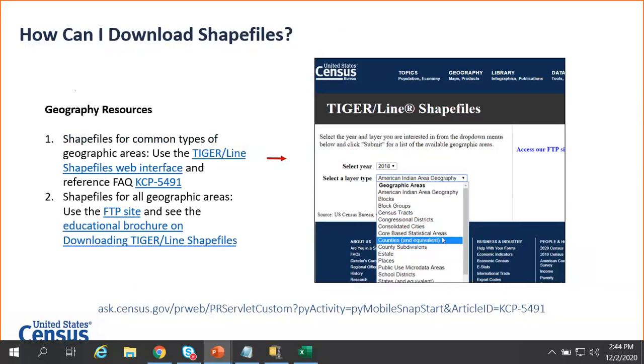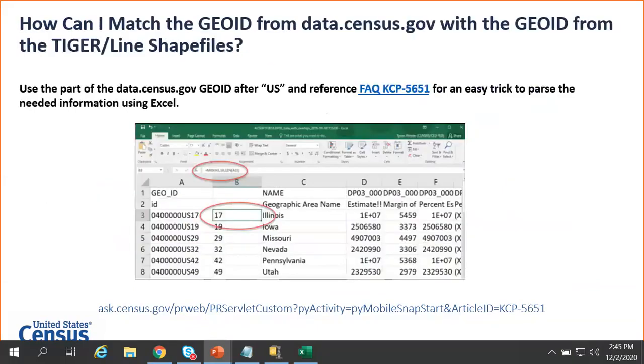Another common question we get from geographers that want to map, how can I download shapefiles? We don't have those yet on data.census.gov, but there is a handy geography resource, this web interface for TIGER/Line shapefiles that gives you access to common geographic types. Access to all geographic types is available through the FTP site. Links are included in this slide.